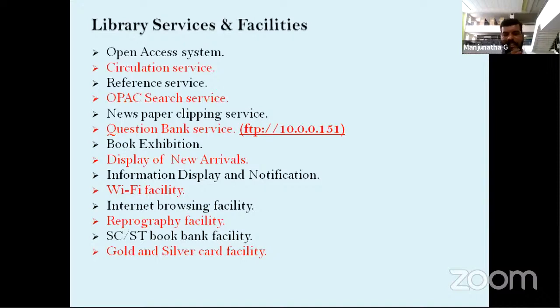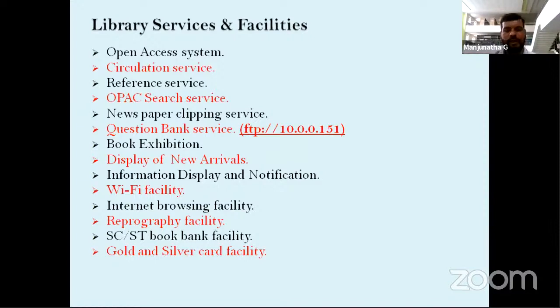Our library has an SC/ST book bank facility. More than 587 books are available in the SC/ST book bank. SC/ST students use this facility every year, with books provided from Bangalore University. Once a student borrows a book from the library, he can keep it for 6 months. After 6 months he has to return the book.